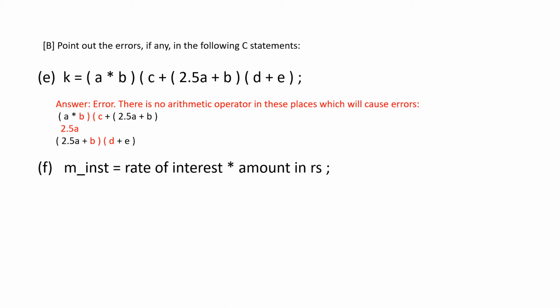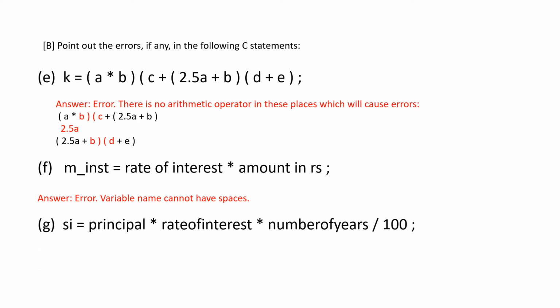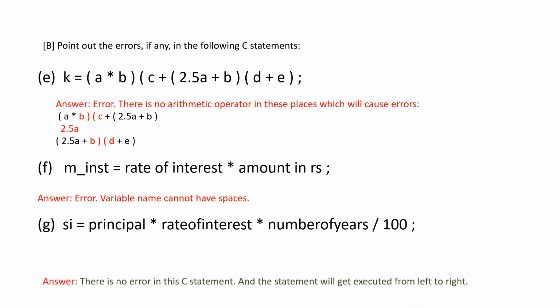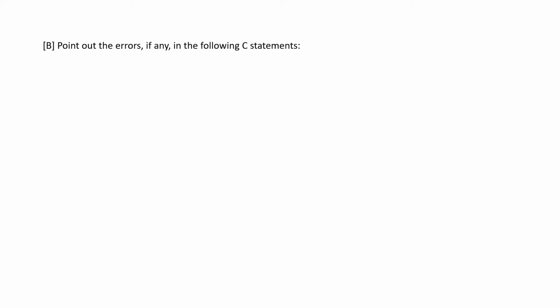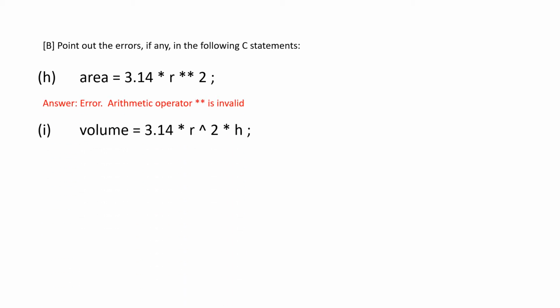Next question, is this valid? It is not valid because clearly we can see the space in this variable name and in this variable name. And the next one, is this a valid C statement? Yes, it is a valid C statement because the variable names are proper and the arithmetic operations are also valid. And area = 3.14 * r * 2 is... which is invalid. It will throw a compilation error.